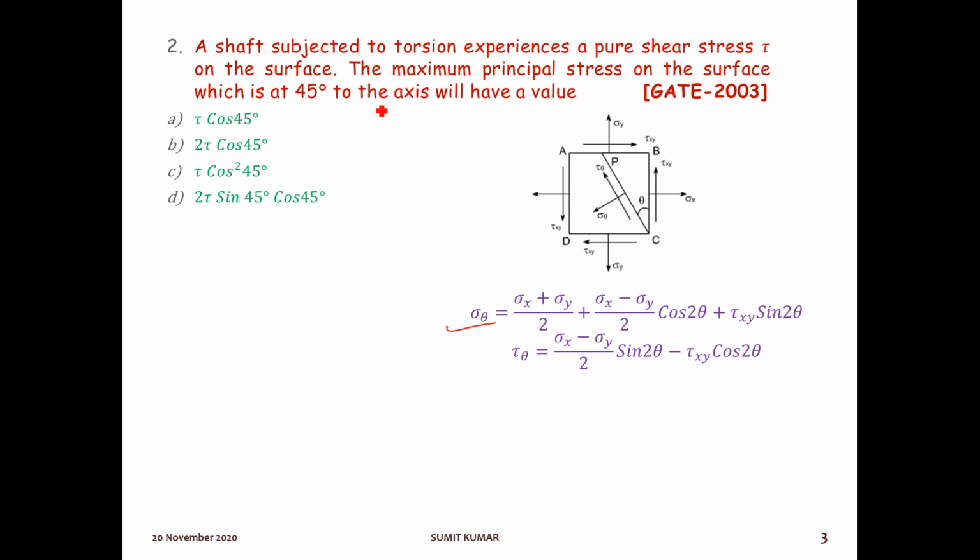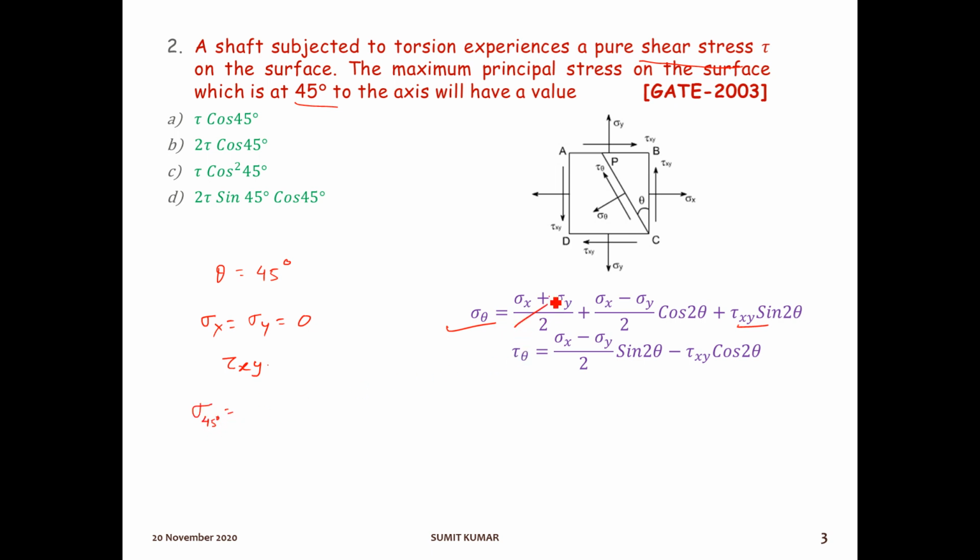So here see, the angle is 45 degree, so theta will be 45. And here a shaft subjected to torsion is subjected only to a pure shear stress. Okay, pure shear stress, it means sigma x is equal to sigma y is equal to 0. It means there will be no direct stress, and there will be only this shear stress tau xy. Okay, so we can write sigma theta or sigma at 45 degree.